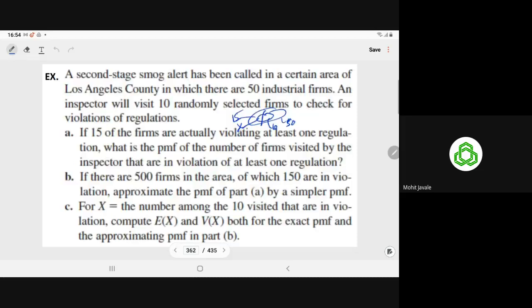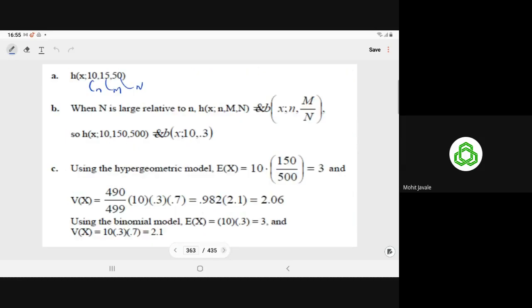If there are 500 firms in the area, of which 150 are in violation, approximate the PMF of part A by a simpler PMF. So now n is equal to 10, M is 150, and N is 500.